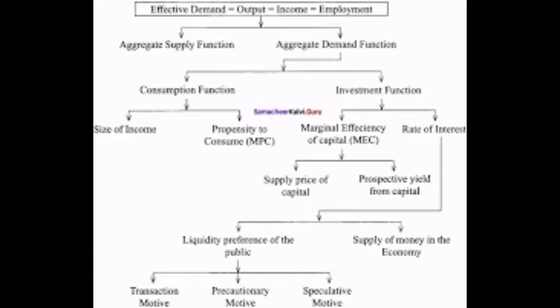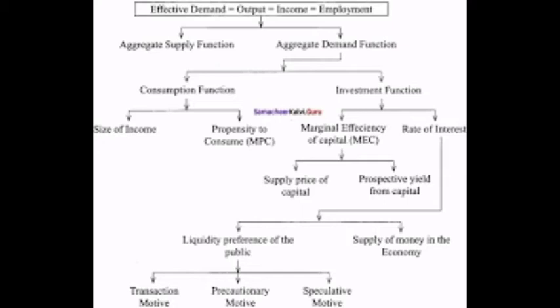Effective demand or output or income or employment can be classified into 2 major heads. First, aggregate supply function. Second, aggregate demand function. We take only the aggregate demand function. Aggregate demand function is divided into 2 major titles. One is consumption function, second investment function. Consumption function can be classified into 2 major titles. One is size of income. Second, propensity to consume or marginal propensity to consume.